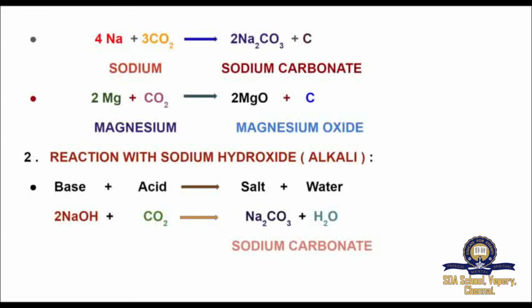Next property is reaction with sodium hydroxide, that is alkali. Sodium hydroxide, a base, is neutralized by carbon dioxide to form sodium carbonate and water. For example, when sodium hydroxide combines with carbon dioxide, it gives sodium carbonate, a salt, and water.